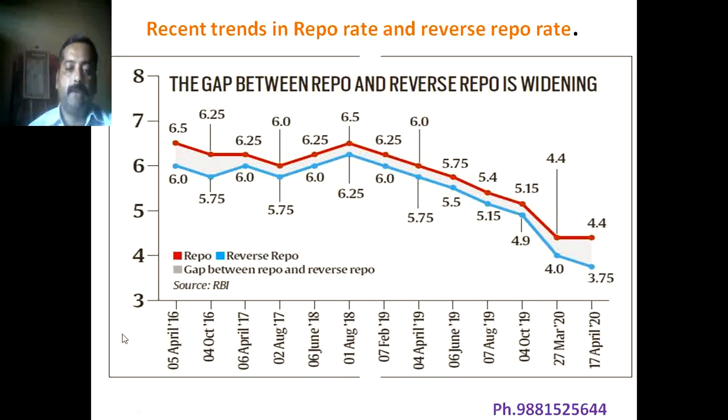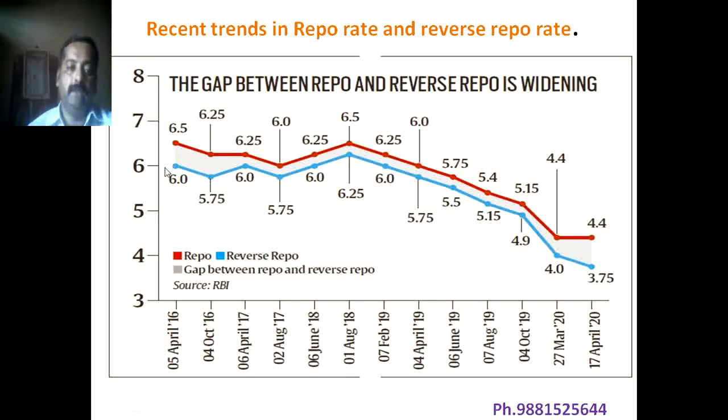When we compare the fall of repo rate from April 16 to April 20, during these last 4 years, the repo rate reduced from 6.5% to 4.4%. It means that the repo rate reduced by near about 3.1%.